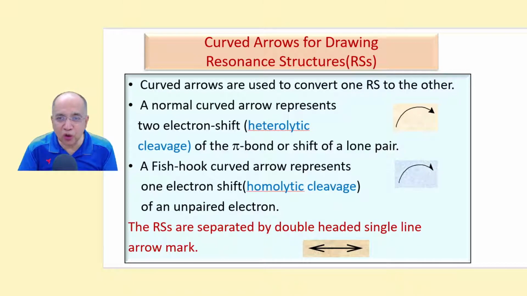Now this normal arrow mark represents a 2 electron shift.